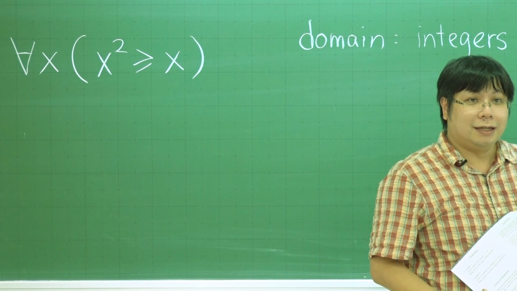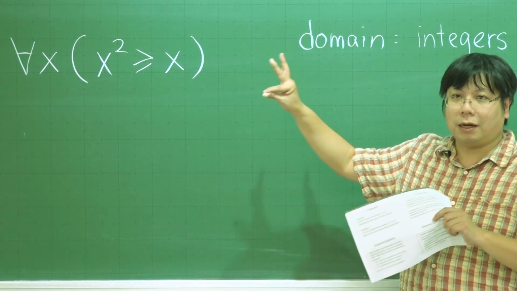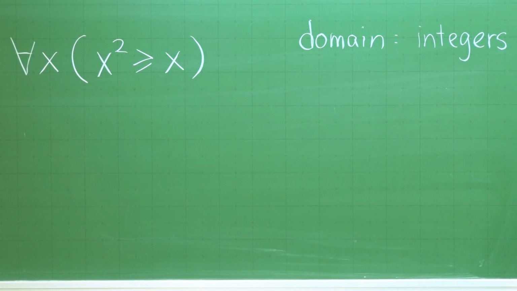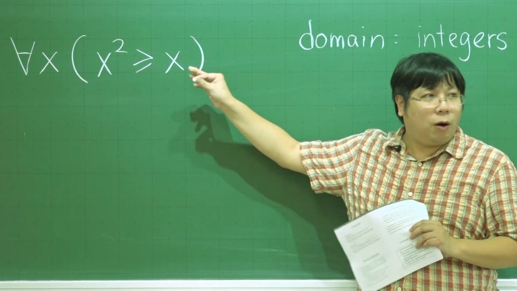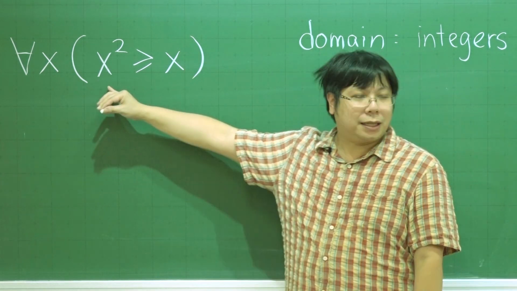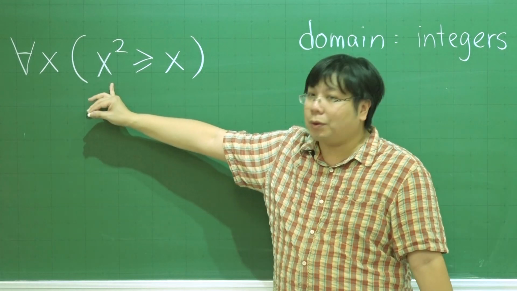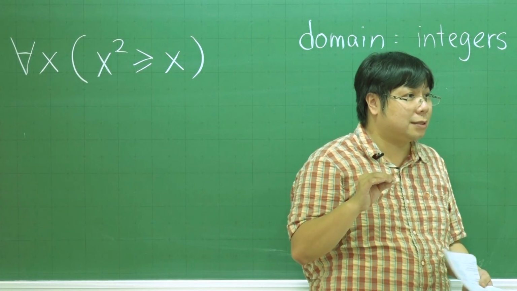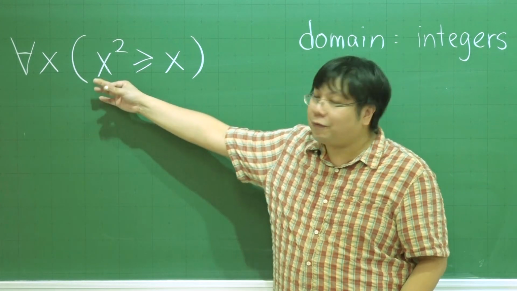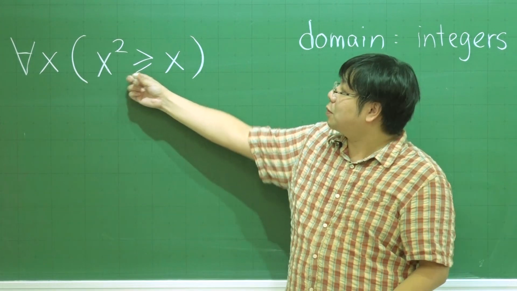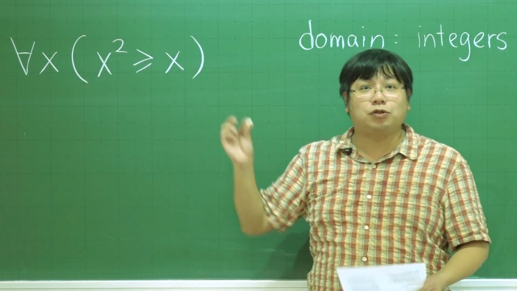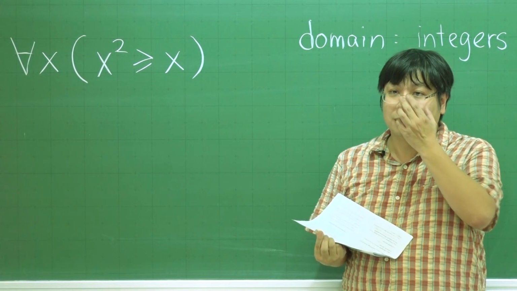Is that okay? So in that case, after we consider all the possible cases for x, we can confirm that for all the cases, no matter which x you choose, x squared is really greater than or equal to x. Then in that case, we can safely say that for all x, this one will give us a true proposition.